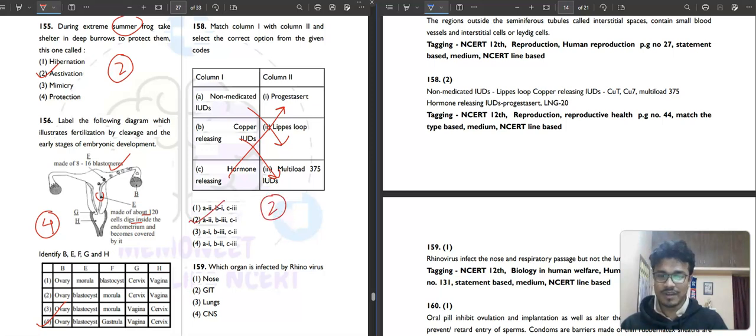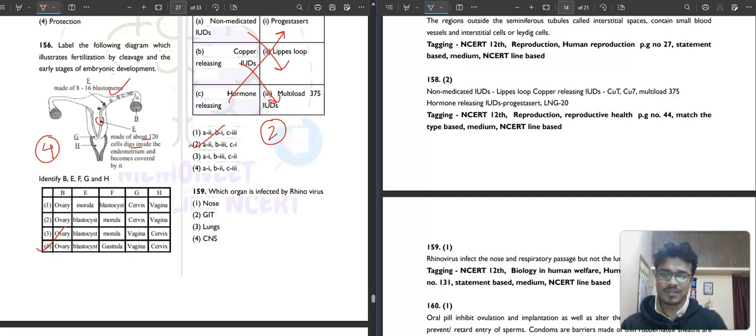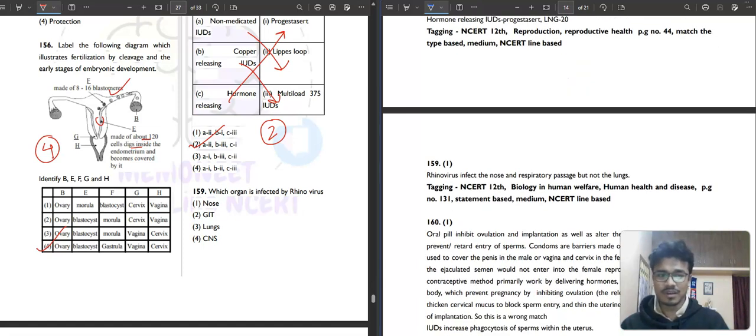Which organ is infected by rhinovirus? Tell me. What is the rhinovirus? You know, rhinovirus infects the nose, the respiratory tract, but not the lungs. So you have to put the nose. Rhinovirus causes your cough and cold.